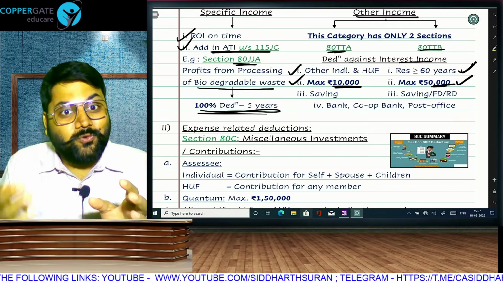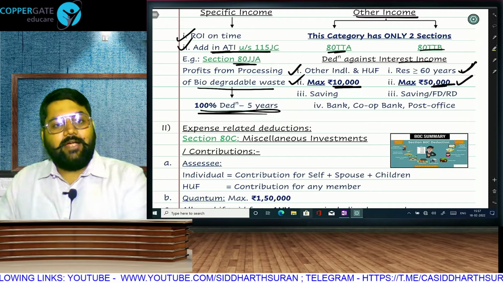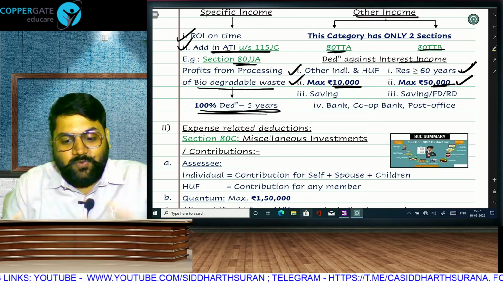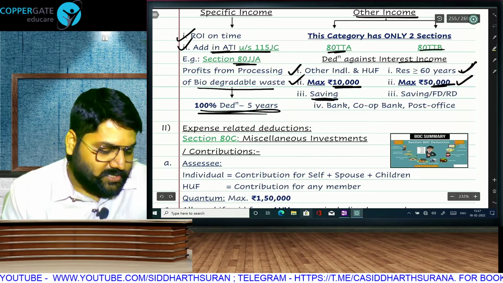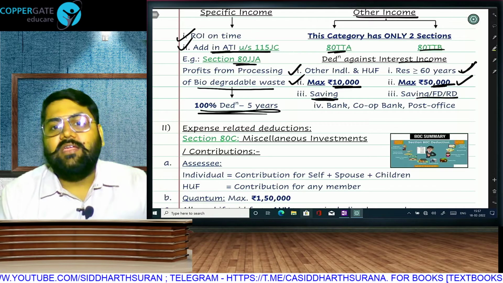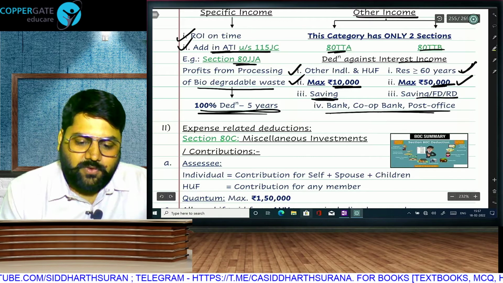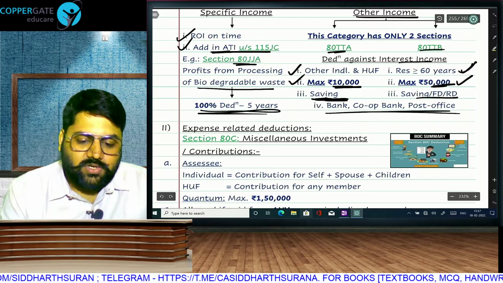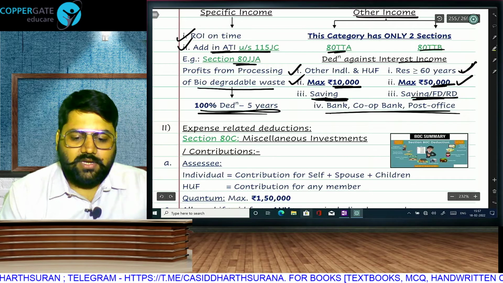We have MCQs of NRI taxation which has got this adjustment. Any chapter where there is MCQ, this adjustment can come. TTA is allowed only if it is saving account interest. TTB is allowed against saving, FD, RD, all the interest, whether the interest is earned from bank, cooperative bank, or post office. But this is only saving account and this is for all the three. That's your other income.